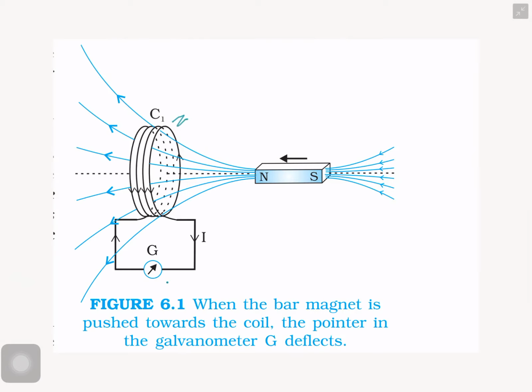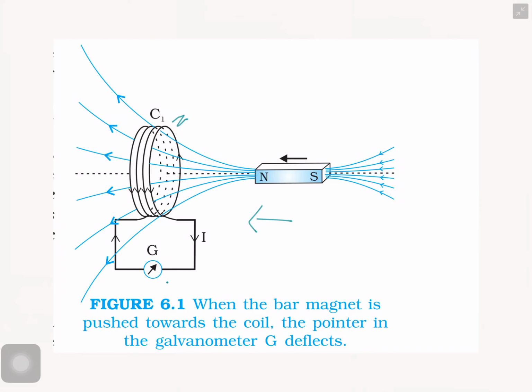The next case is if the bar magnet moves towards the coil. What happens? You can see a deflection in the galvanometer in one direction.